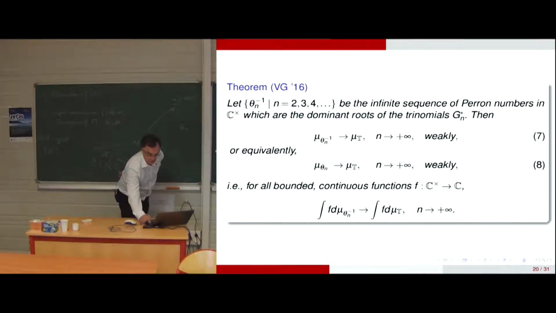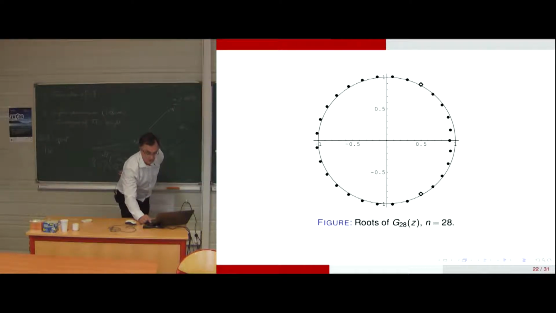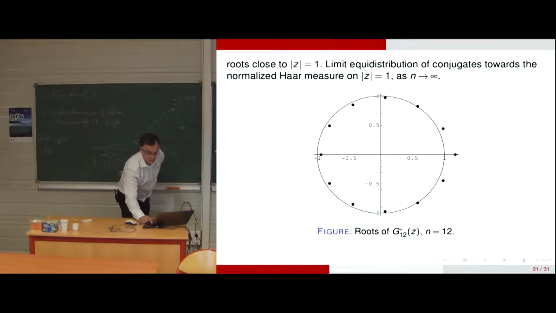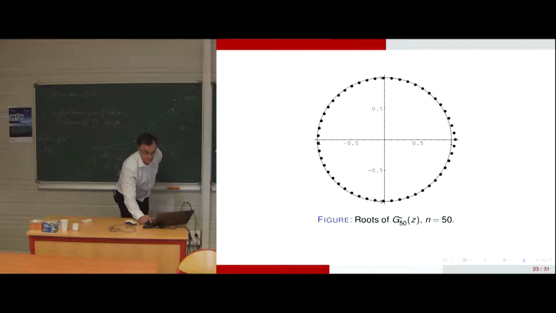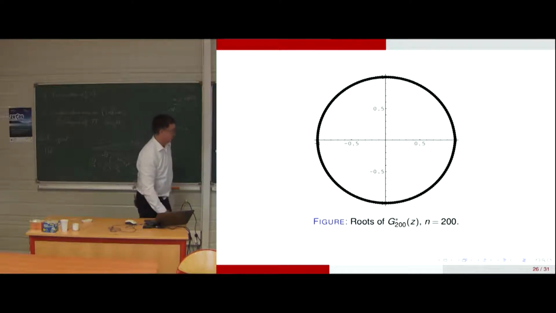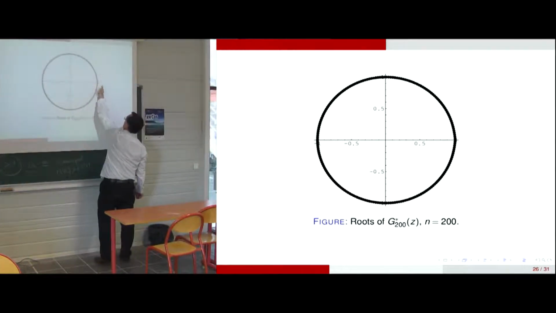And what does it do visually? That's only that. You start for n equal 12. I have shown that several times, passing from one slide to another one. 28, like that. No, sorry, 50, 100, 200, and so on. So you see there is a very regular distribution of the conjugates, and there is no bump any more there.